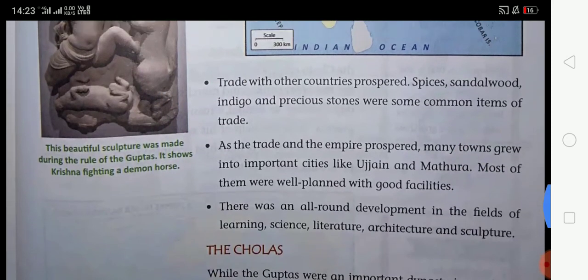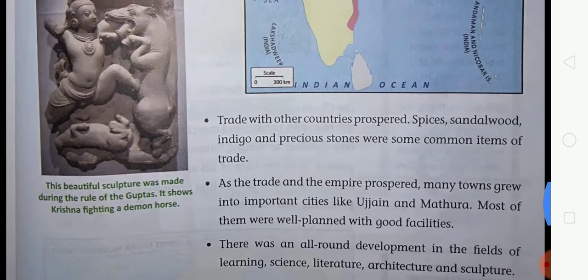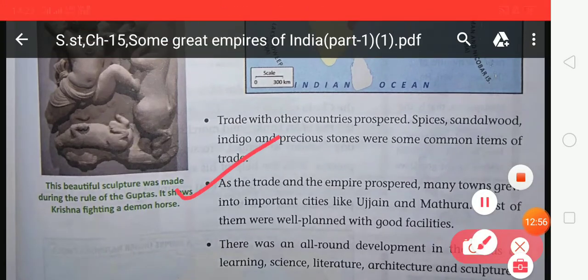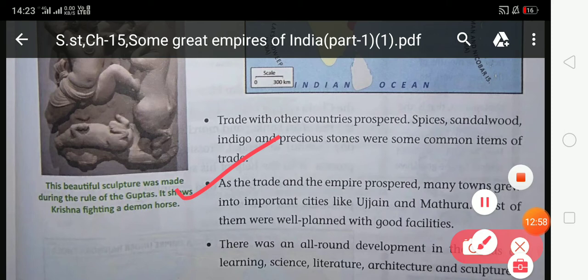Next, as the trade and the empire prospered, many towns grew into important cities like Ujjain and Mathura. Most of them were well planned with good facilities. So student, as the trade and empire prospered, many towns grew into cities like Mathura and Ujjain, and most of them were well planned with good facilities.